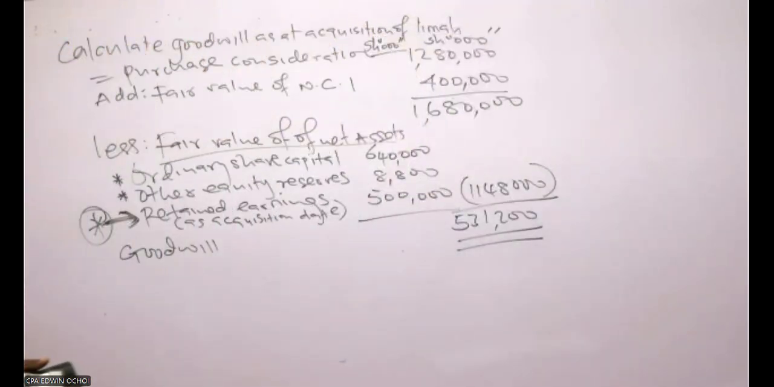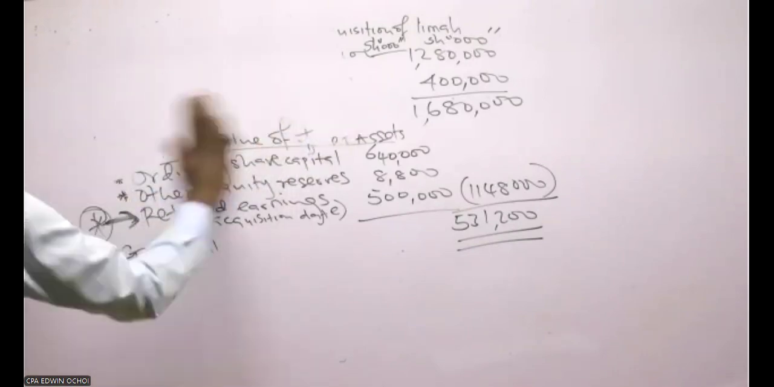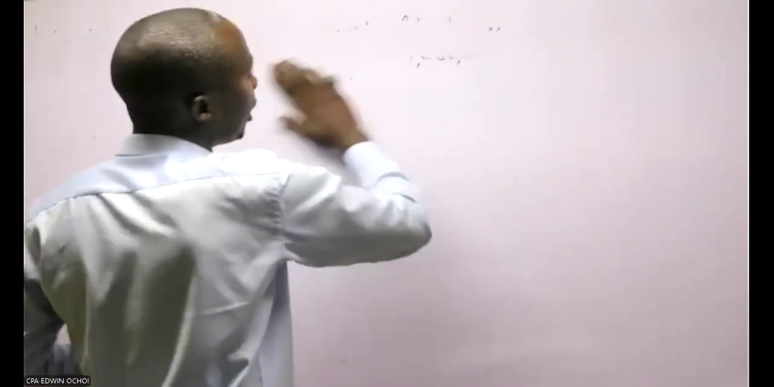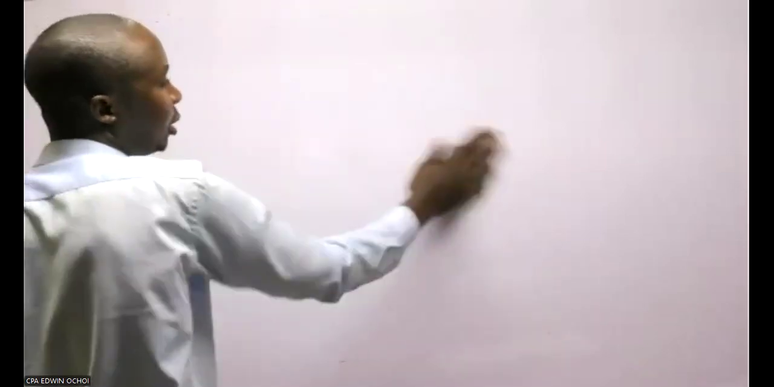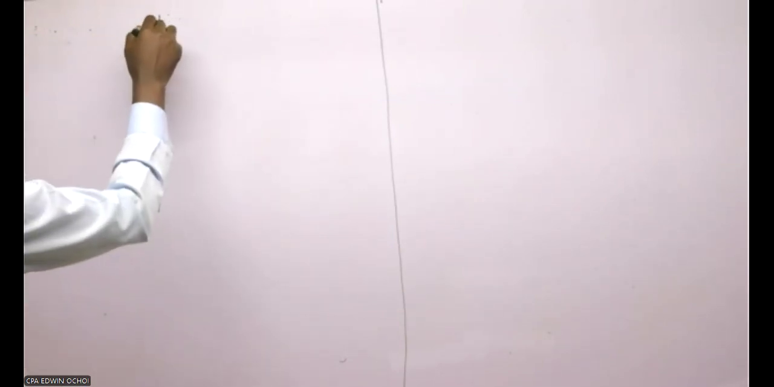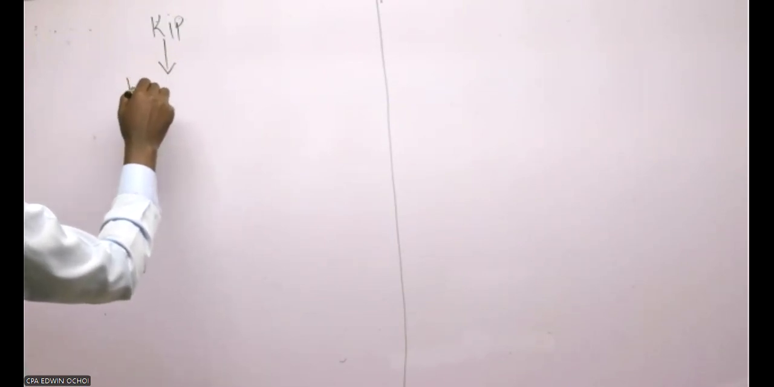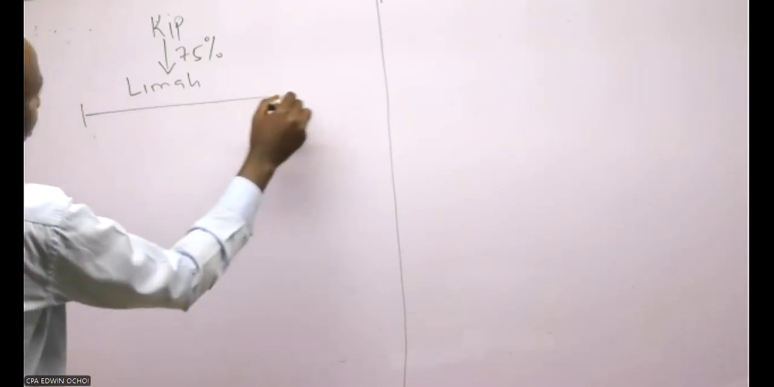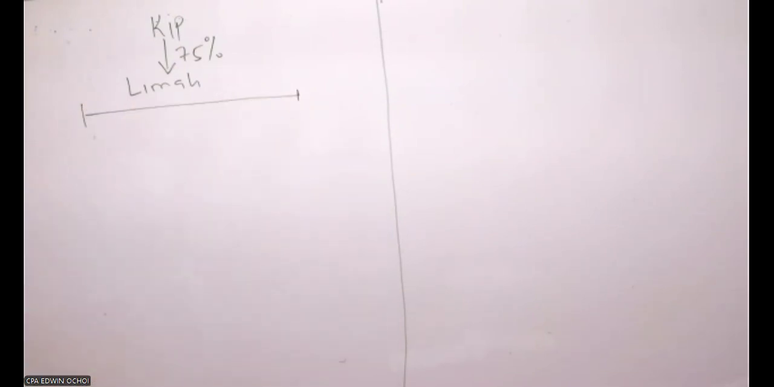I said we'll do the presentation in the shortest time possible. Once we are done with the workings, we do the presentation in less than 20 minutes. So the next part is now doing the statement of profit or loss and other comprehensive incomes. Remember, Keep acquired which company? It acquired Lima, 75%. So you need to check the time.